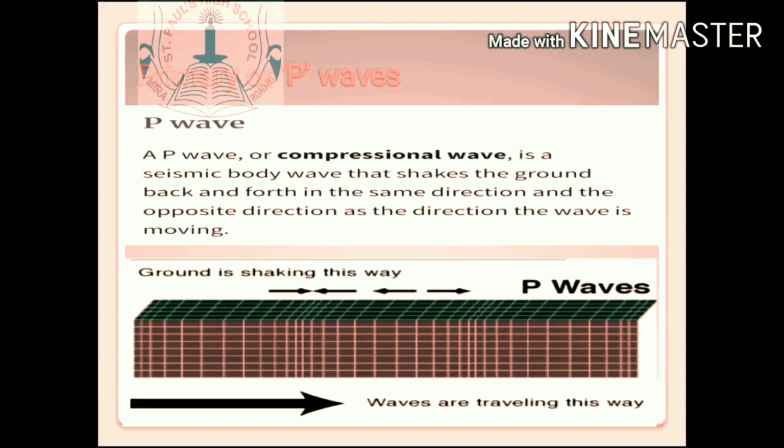That is, the waves are traveling forward and backward. Thus, these waves are also called forward-backward waves. These waves can travel through all three states: liquid, solid and gaseous. But while traveling through a liquid medium, their directions get changed. It is because of the primary waves that buildings on the earth's surface move backward and forward.